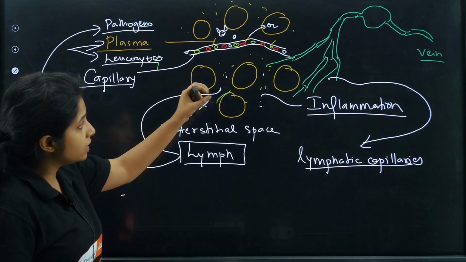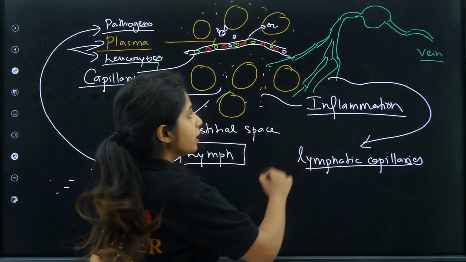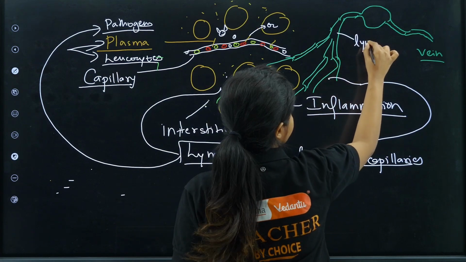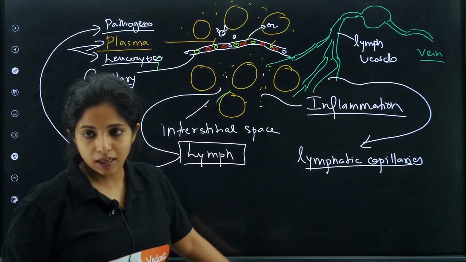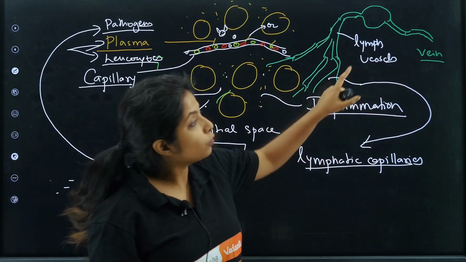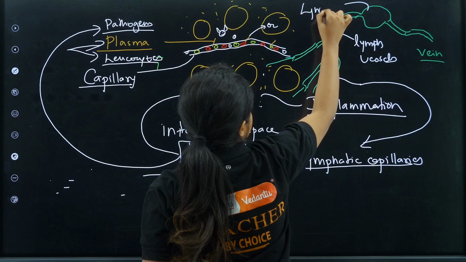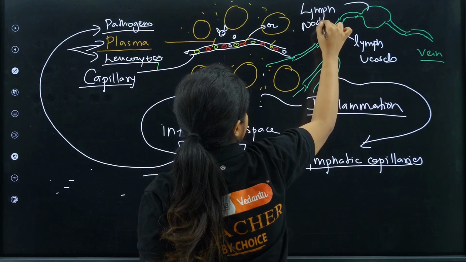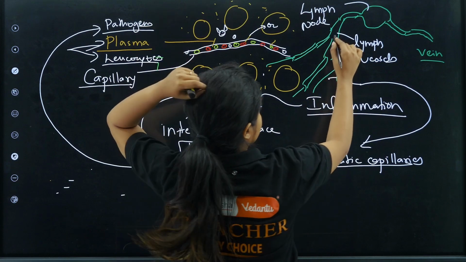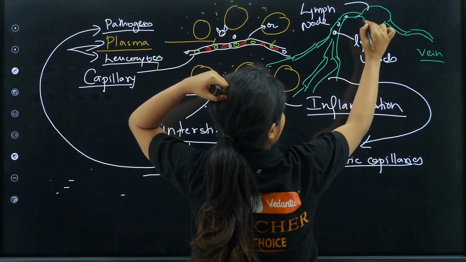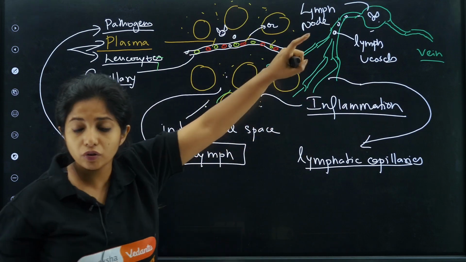Okay, now this lymph has to be drained out, and who does it? Lymphatic capillaries. Lymphatic capillaries will be opening into lymph vessels, and lymph vessels at the end will be opening into a vein. Over here I made something. What is this known as? This is known as a lymph node. What does the lymph node do? Just imagine the pathogen and everything which were around here, I took them in. Now the pathogen will be caught over there.